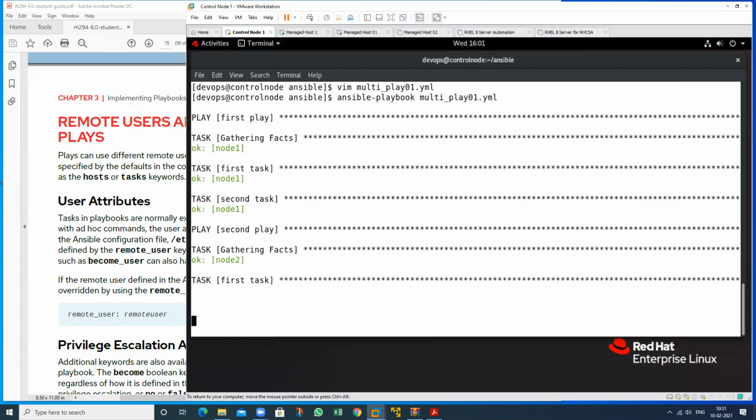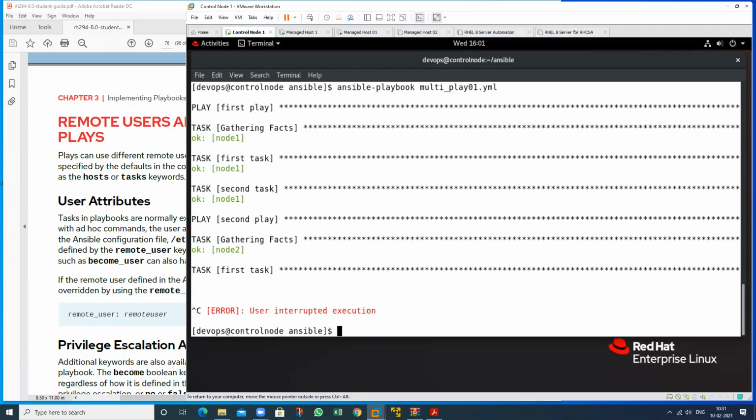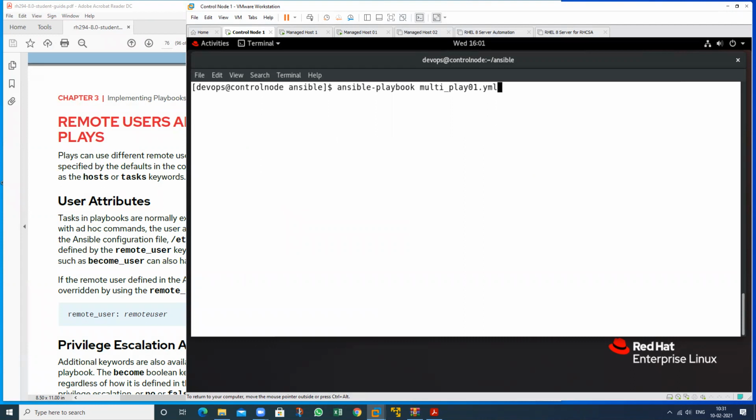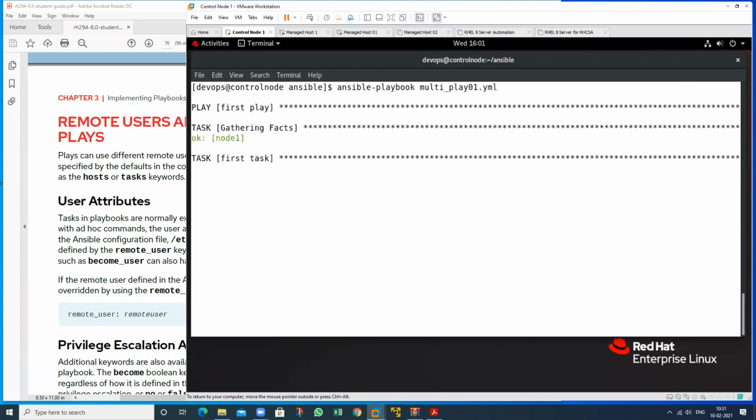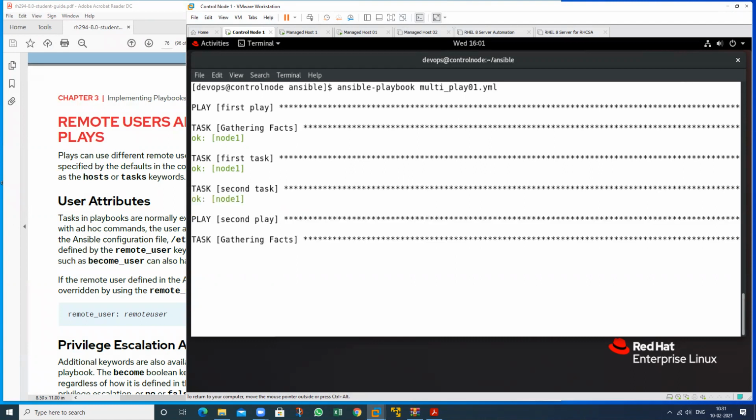I will cancel this particular task and run this particular task again. Gathering facts. So it will take time.